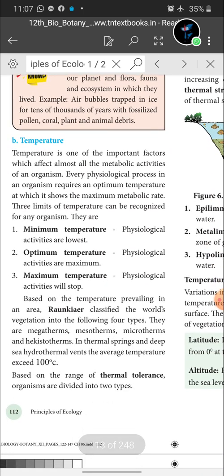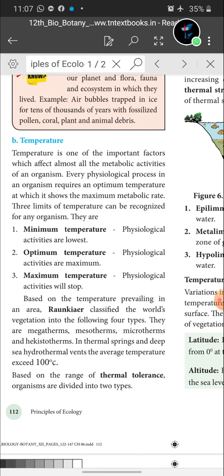Next to light, the climatic factor is temperature. Temperature is one of the important factors which affect almost all the metabolic activity of organisms. Every physiological process in an organism requires an optimum temperature at which it shows the maximum metabolic rate. Three limits of temperature can be recognized for any organism: minimum, optimum and maximum temperature.